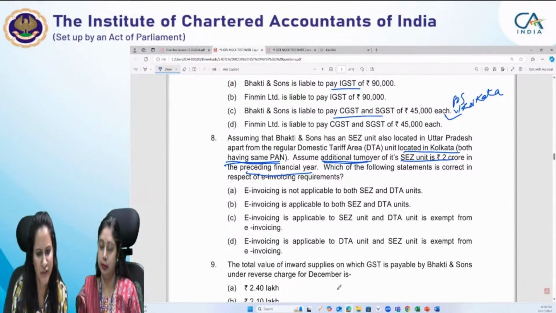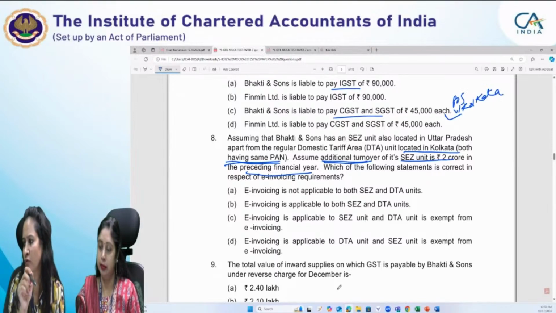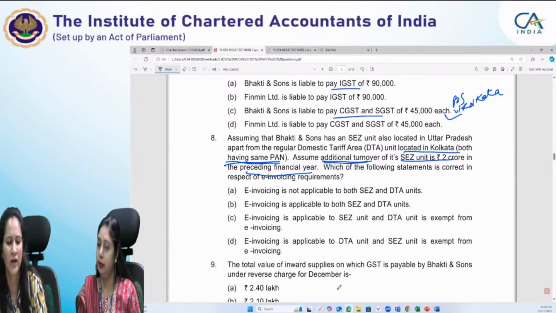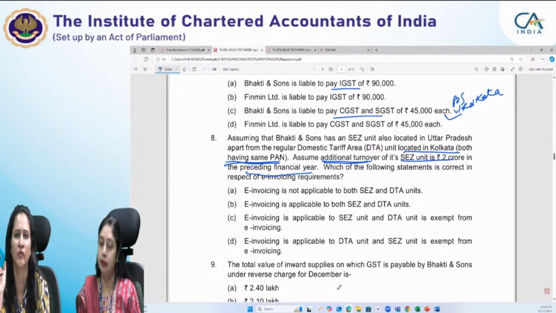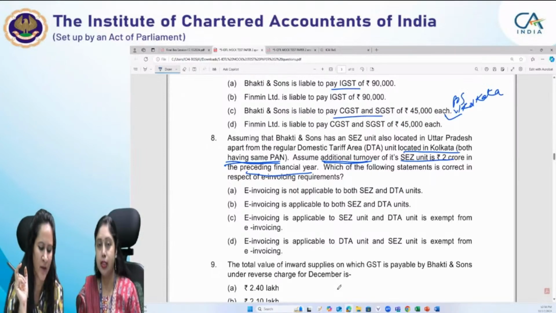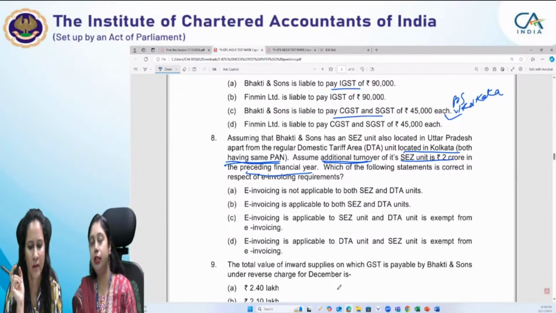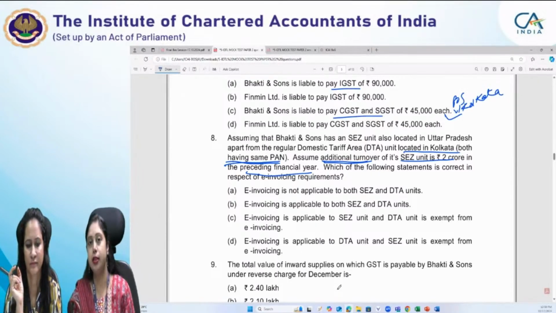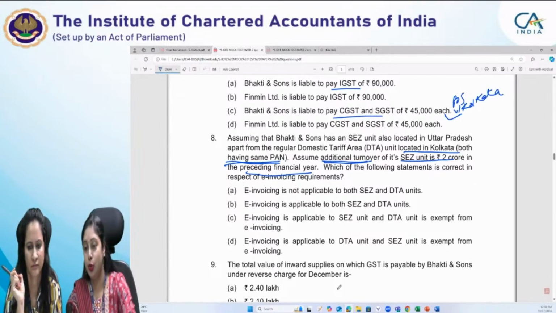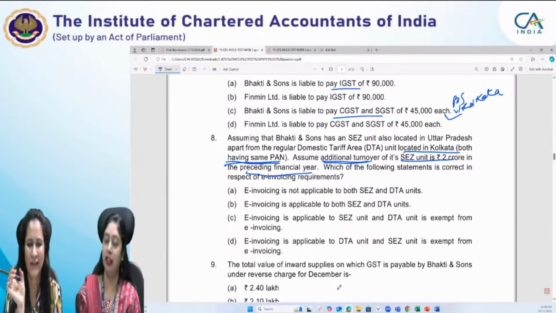In this question, Bhakti and Sons has an SEZ also located in UP. So for answering these questions, you need to have the complete understanding of the provisions relating to e-invoicing. This is an additional information which is given here, that you assume it is an SEZ unit and it has an additional turnover of 2 crores. So you have to go through the entire scenario where the other turnover is given. So I think you will be arriving at the correct answer.